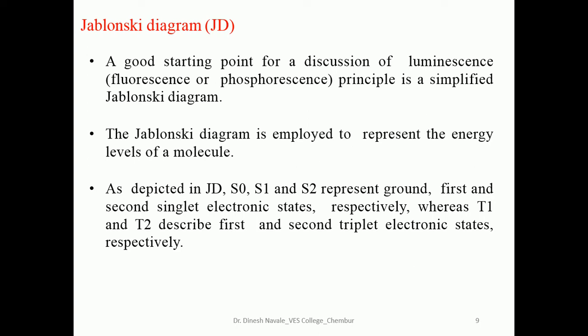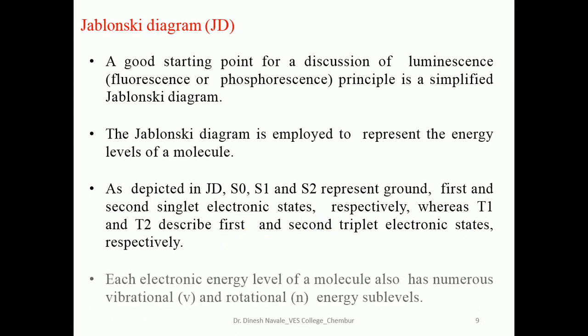Respectively, T indicates the triplet electronic states, where T1 is the first triplet electronic state and T2 is the second triplet electronic state.